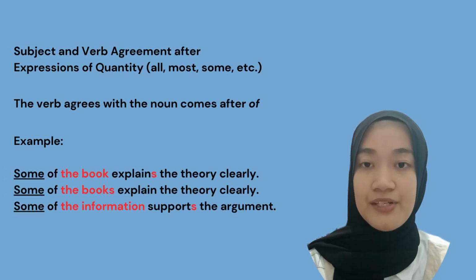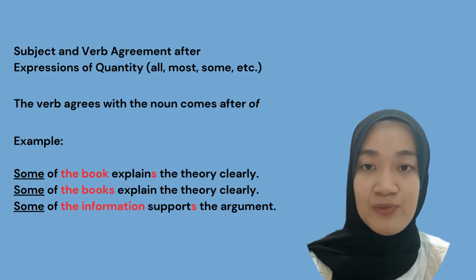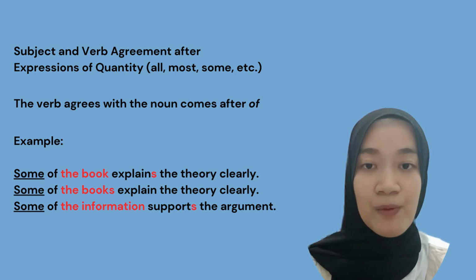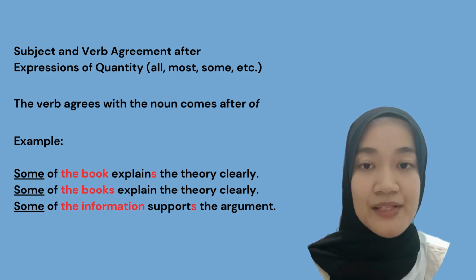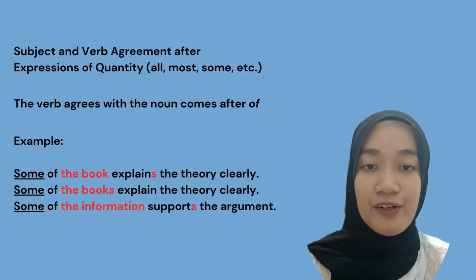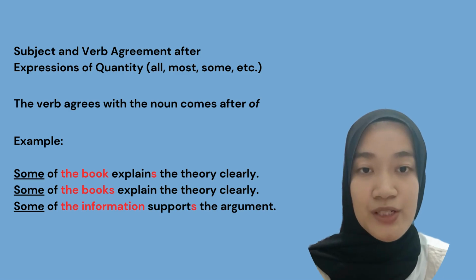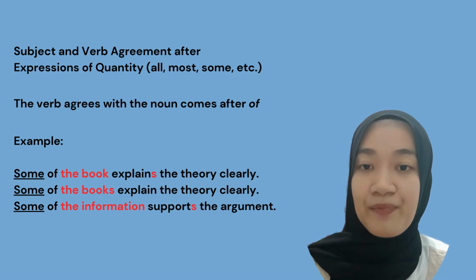Okay, next there is subject and verb agreement after expressions of quantity. Expressions of quantity, for example, all, most, some, etc. The verb agrees with the noun that comes after the preposition of. Let's look at the example.